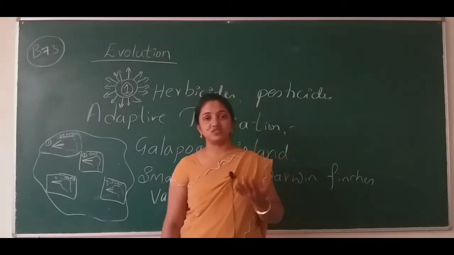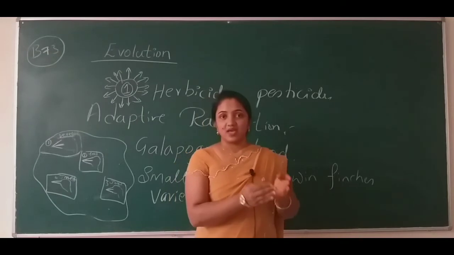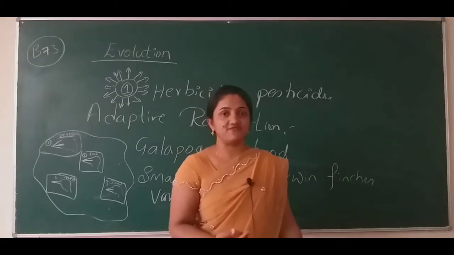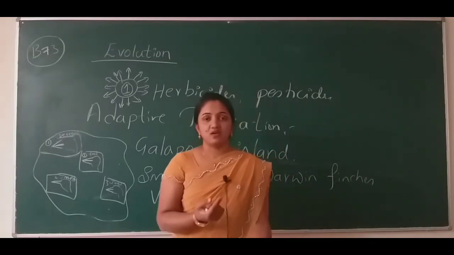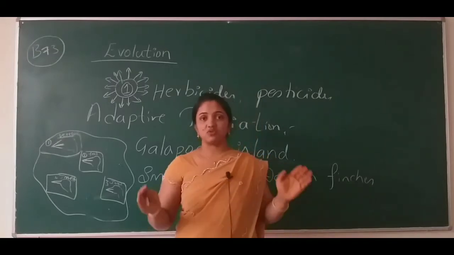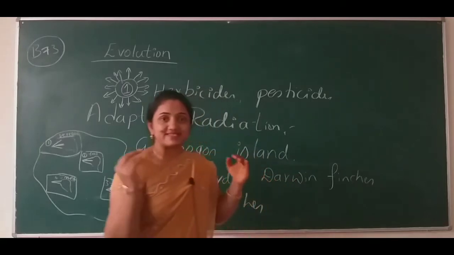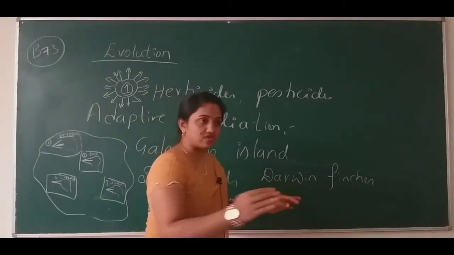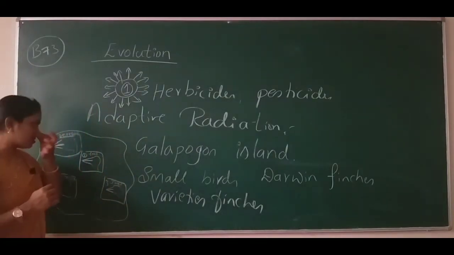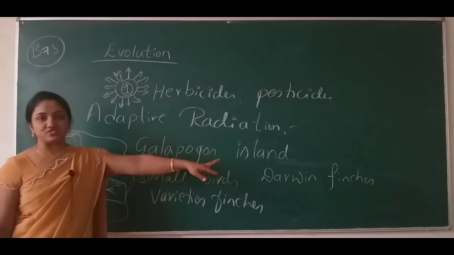All these four organisms have the same ancestor. The anatomy of the forelimb is the same but the function is different. It got adapted to the surrounding environment. It might have formed its structure and body according to the availability of food and anything else. So one example is Darwin's finches.